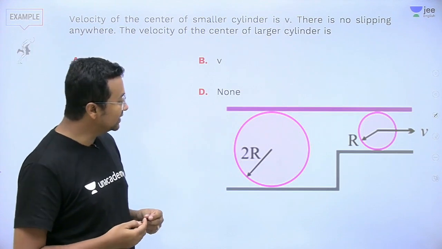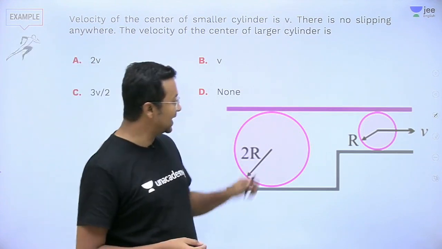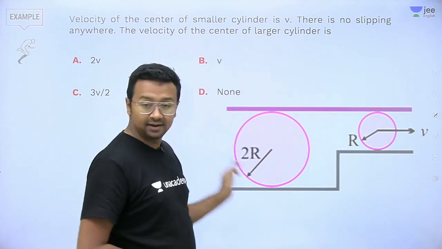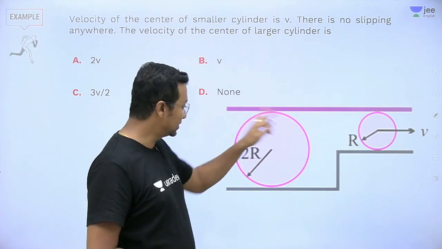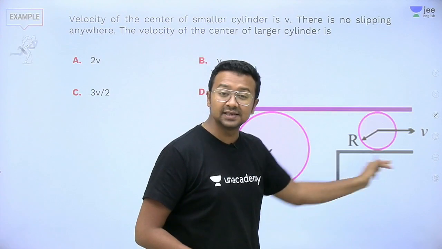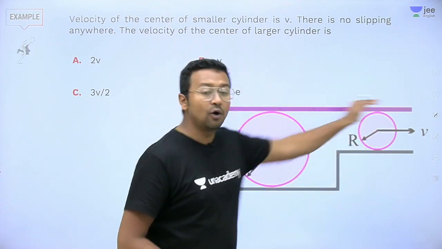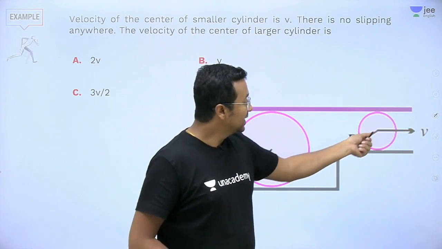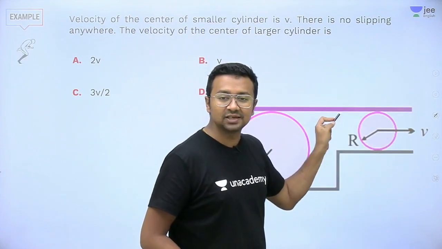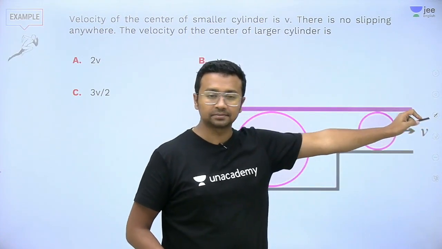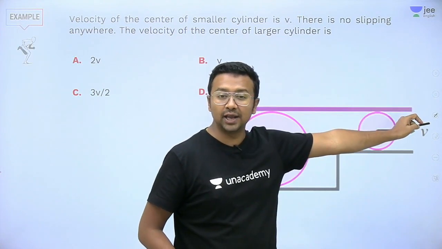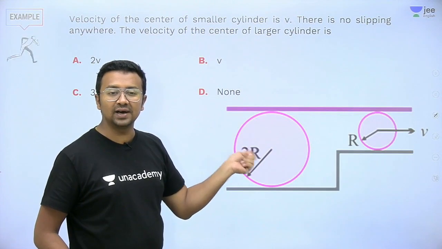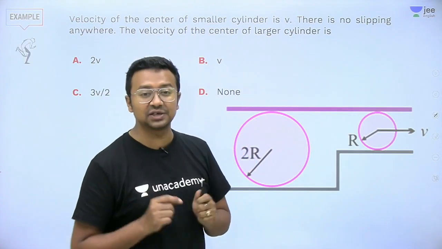So here in this question, they have told us that this is a bigger cylinder. Sorry, it's not a disc, it's a cylinder. This is a smaller cylinder. They have got a plank on top of them. The smaller one, the center of mass, is moving ahead with a velocity of v. What will be the velocity of the center of mass of the bigger cylinder? That is the question.